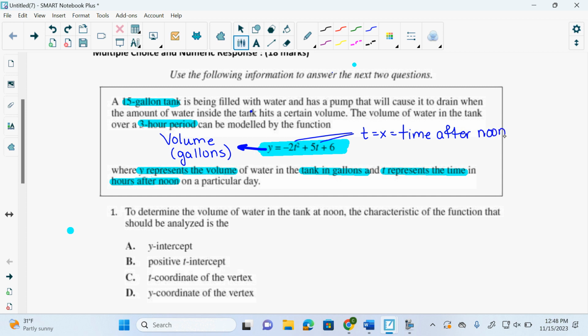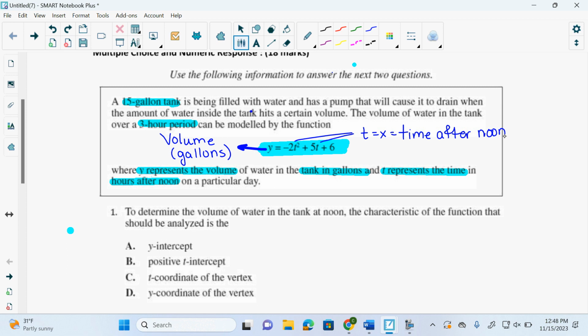What would we put in for T if we wanted noon? 0, because T represents the time after noon, right? So noon would be the starting point. Noon would be time 0. 1 p.m. would be 1. 2 p.m. would be 2. 3 p.m. would be 3, right? So our time is starting at 0. So here we go. Let's read through this again.